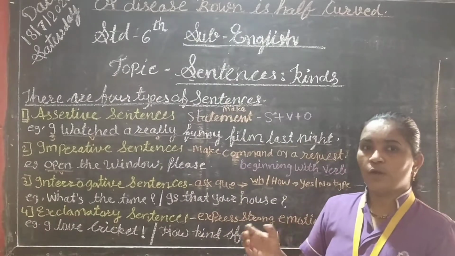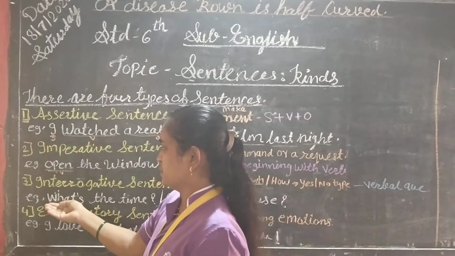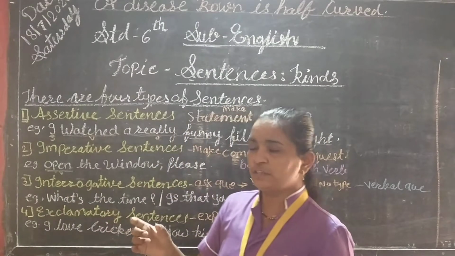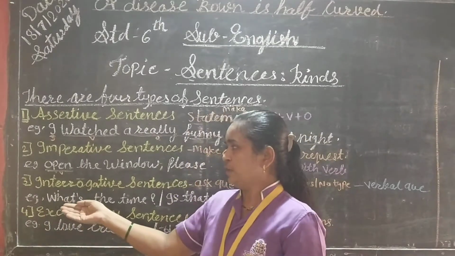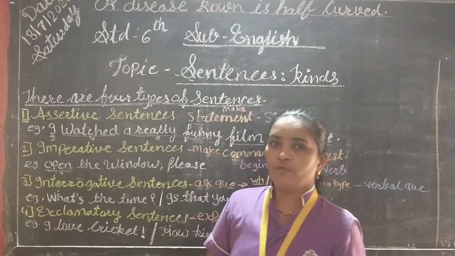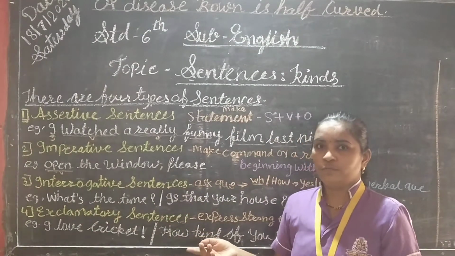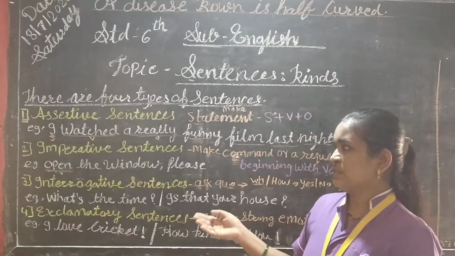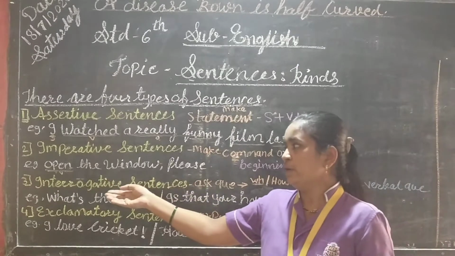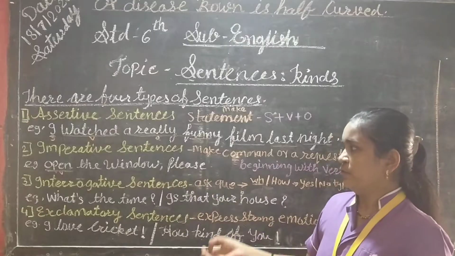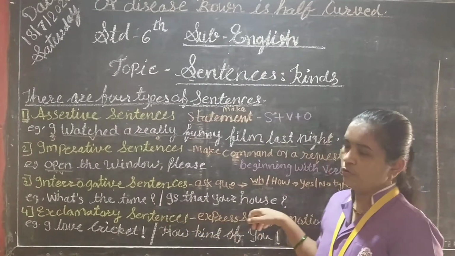Means it is called the verbal questions, and WH questions are those whose beginning letters are WH, means it is a WH type question. So here see, what's the time? What's your name? Where are you going? What are you doing? Means these types of questions come in the interrogative sentence. You can recognize this sentence easily. Why? Because it ends with the question mark.